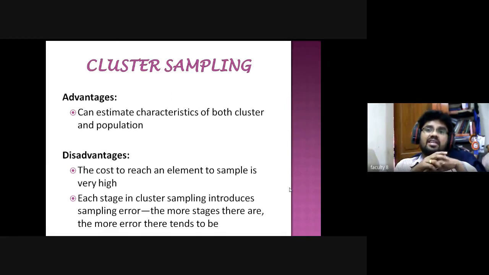Then each stage in cluster sampling introduces sampling errors. For example, if you take each and every stage, we will get some errors while selecting a sample, and the more stages there are, the more errors. When you are using more stages, first stage, second stage, third stage, you will get more errors. We can discuss the multi-stage random sampling method, how we can get more errors. So that is the thing about the cluster sampling method. Is it clear?